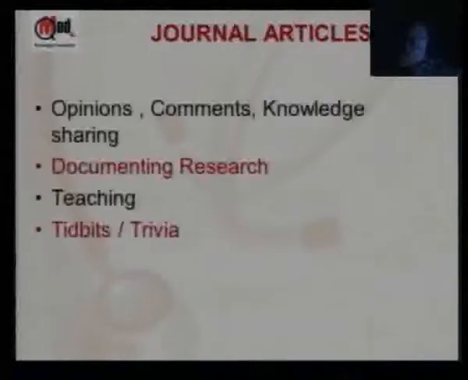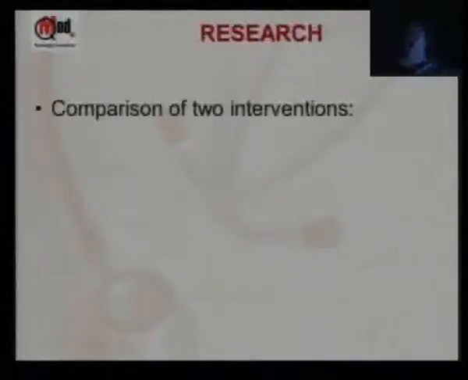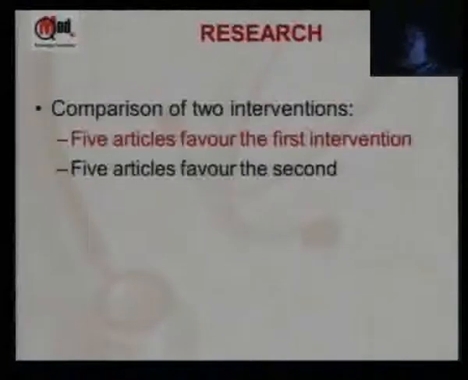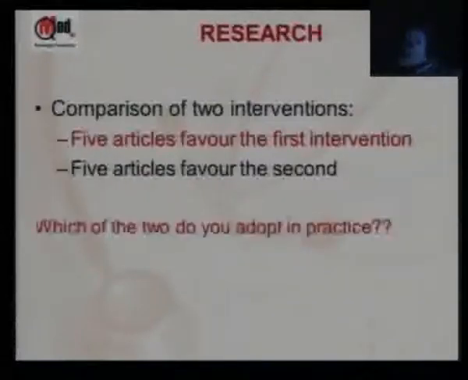Okay? So let's move on to the type 2 resources, which are journal articles and articles that you trace through popularly PubMed. Most journals have one or more of these kinds of articles. We are aware of all this, letters to the editor, editorials, opinions, etc. But when it comes to research base, let's take an example of something like this. You've got 5 articles in several journals that you've searched, favoring one intervention, 5 favoring the other, and you're back to this. This is when you need the type 3 resources, which are meta-analysis, systematic reviews, or evidence summaries.